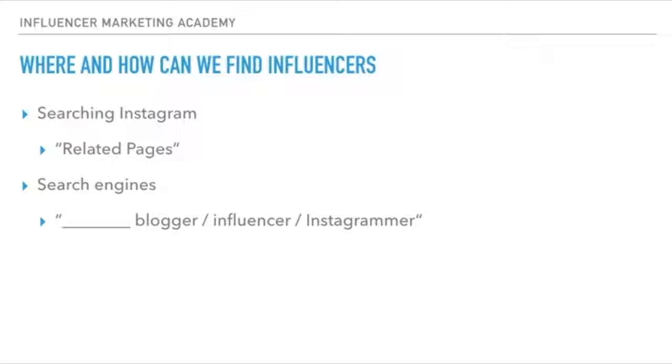We could use the good old search bar. Whether you're on desktop or on mobile, the search bar is always there, super useful. And I guarantee if you punch in a keyword related to your niche or directly about your product, you will find at least 10 to 20 pages about it. You could type in pit bulls, and I guarantee you will find 10 to 20 pages just on pit bulls, whether it's Pit Bulls Daily. I love pit bulls. I've seen so many of them while looking around.